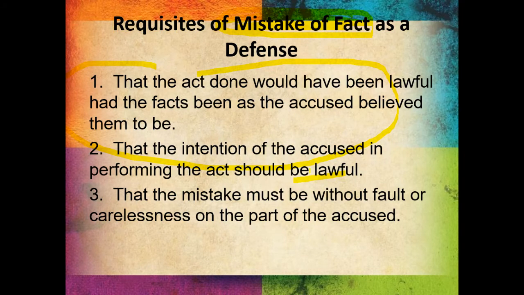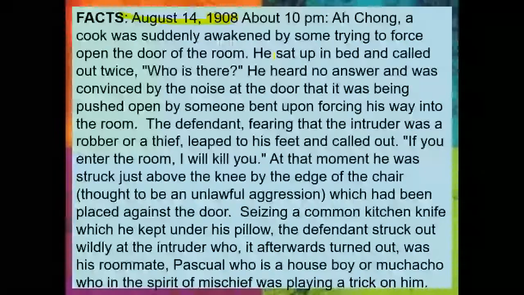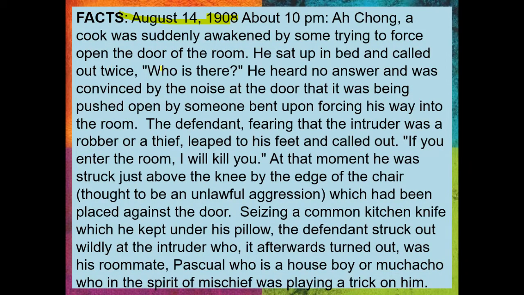Ito yung kasong US versus Achong. Anong nangyari dito? On August 14, 1908, tagal na to, 1908 pa, Achong, a cook, was suddenly awakened by someone trying to force open the door of the room. He sat up in bed and called out twice, "Who is there?" Sino yan?